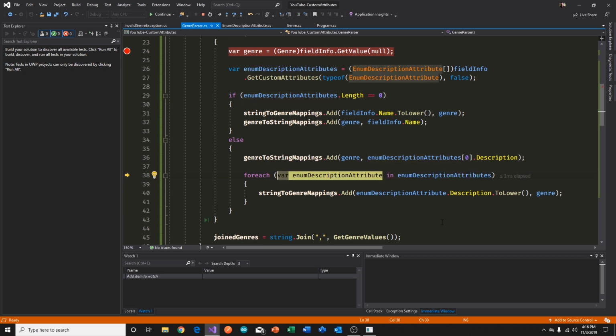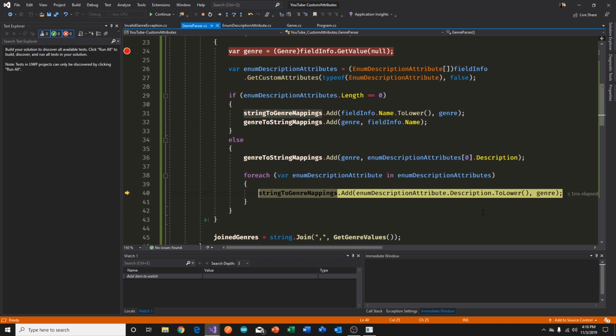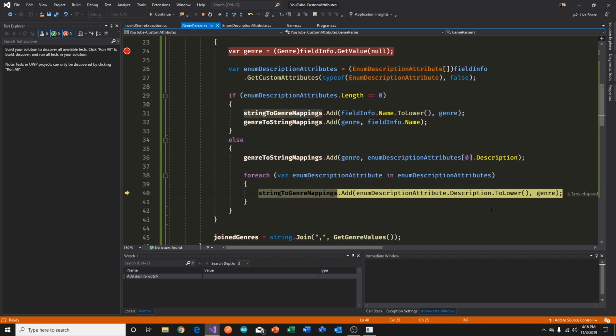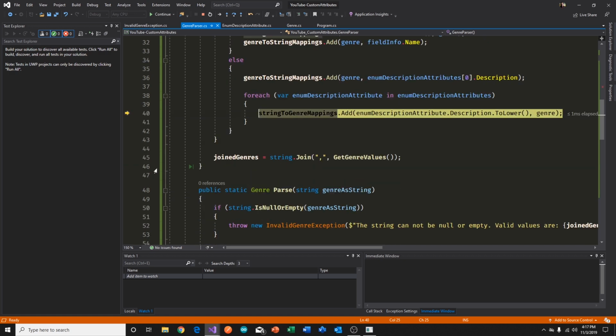So if you look at here, the first entry is going to be the description sci-fi, but it's mapped to the sci-fi genre. And the next time around, it'll be mapped to the description sci-fi, also mapped to the same genre, sci-fi. So effectively, we're populating these two dictionaries in the way we would expect. And finally, we come in here,